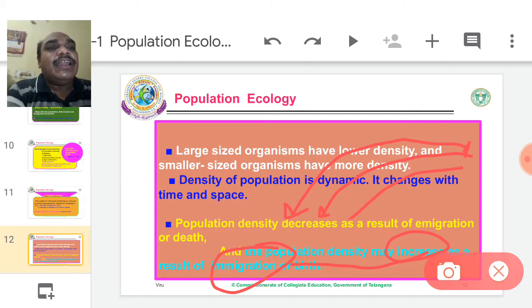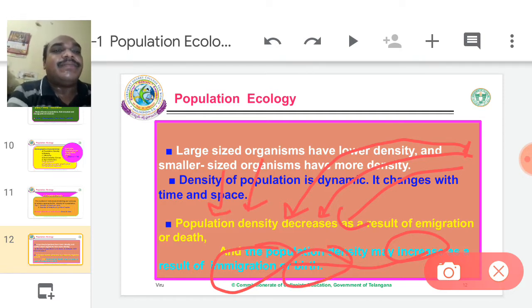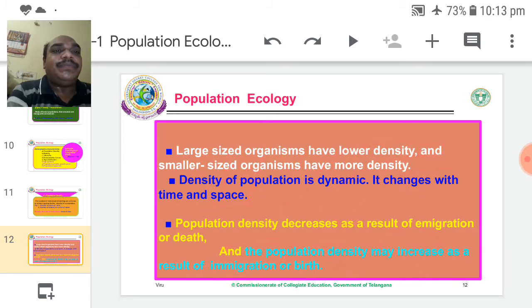Therefore, new organisms are added to that area and the population density increases. Or the birth rate also increases. Either newly born organisms or new organisms migrating from other places to here. Therefore, the population is increasing.